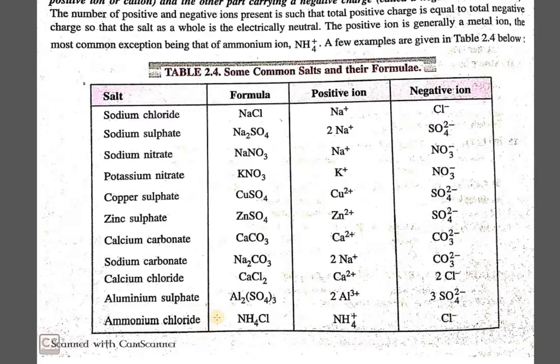So these are a few of the common salts which we have, along with their formulas, their positive ion, that is the cation, and the negative ion, which is the anion. You should know formula writing also, which has already been dealt with in class 9. If you are still not clear with it, please practice it by writing the positive ion and the negative ion and using the crossover of their valencies to get their formulas.